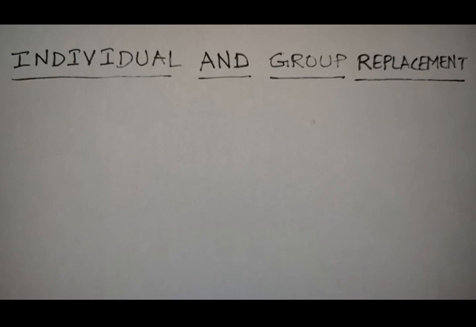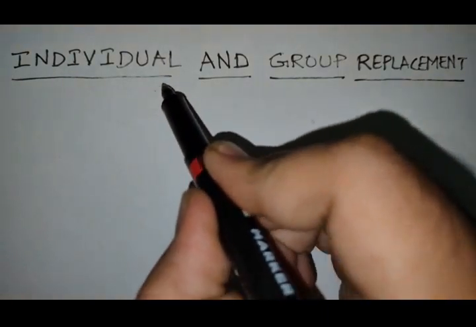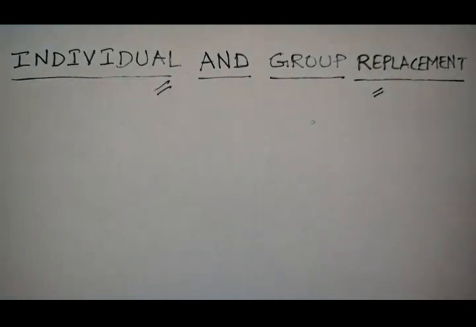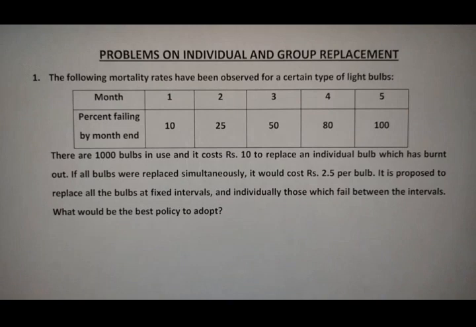So now we are going to discuss these individual and group replacement techniques. I hope all of you understand individual and group replacement policies. Now let us discuss the problems on this type of replacement. Here let us see the problems on individual and group replacement. This is the first problem I am going to discuss.